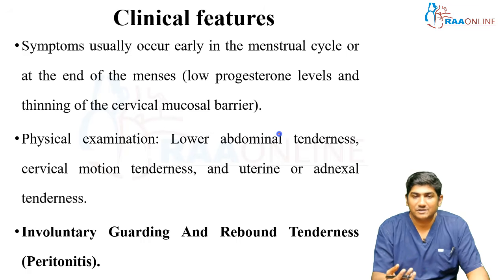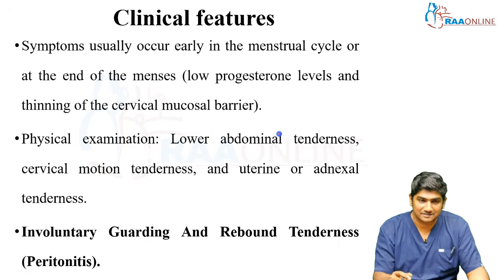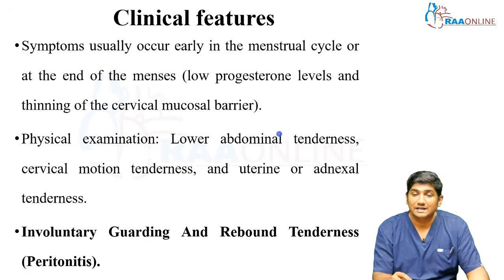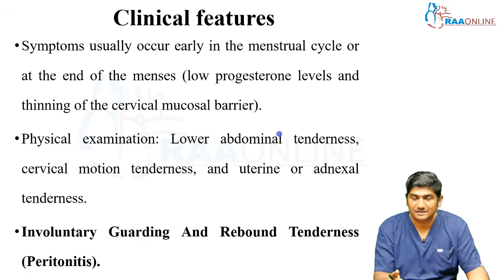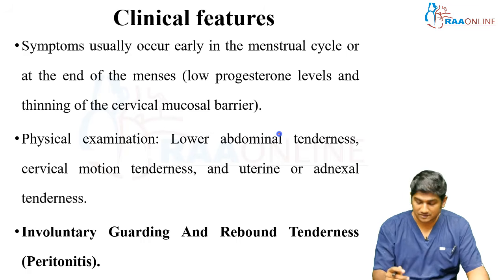On physical examination, you will feel lower abdominal tenderness, cervical motion tenderness, uterine and adnexal tenderness. Basically, they'll come with lower abdominal tenderness, okay. If there is involuntary guarding or rebound tenderness, it means the patient has already developed peritonitis, okay. Most of us will think of appendicitis and do an ultrasound or a CT for that, right? Usually for a young female, we try our best not to do a CT, not to put them under any radiation. So usually we'll ask for an ultrasound.